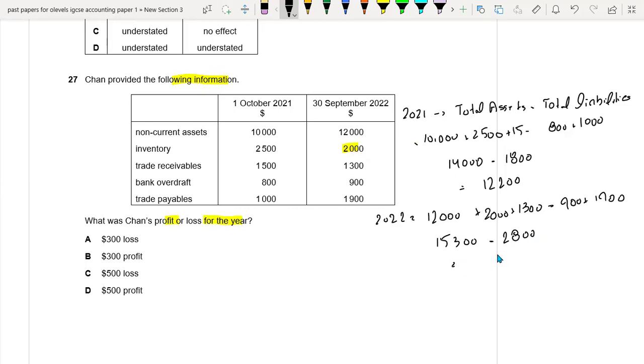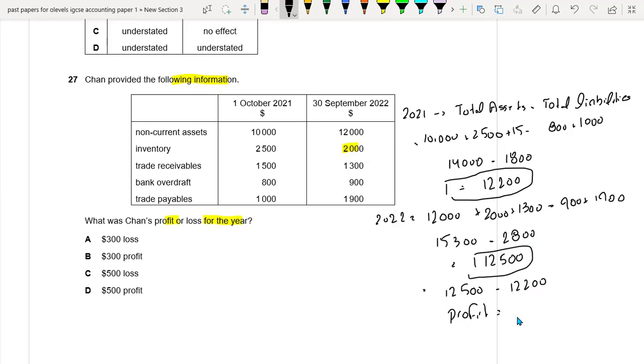So the answer for 2022 is 12,500. Now deduct the 2021 figure: 12,500 minus 12,200. So we have the profit, which is 300. So 300 is the profit. So option B is the right option.